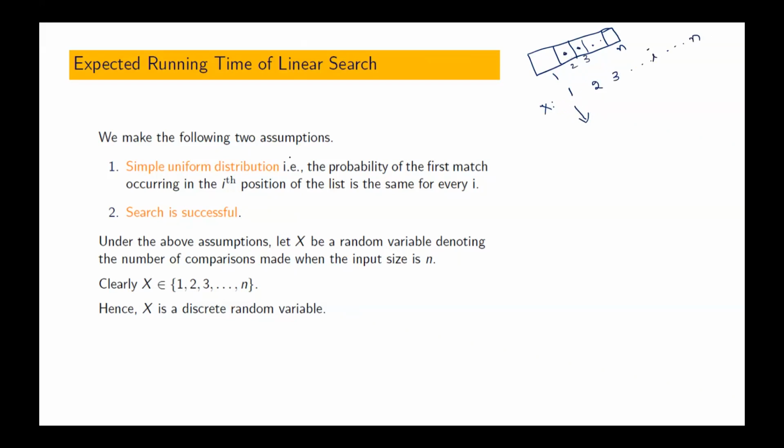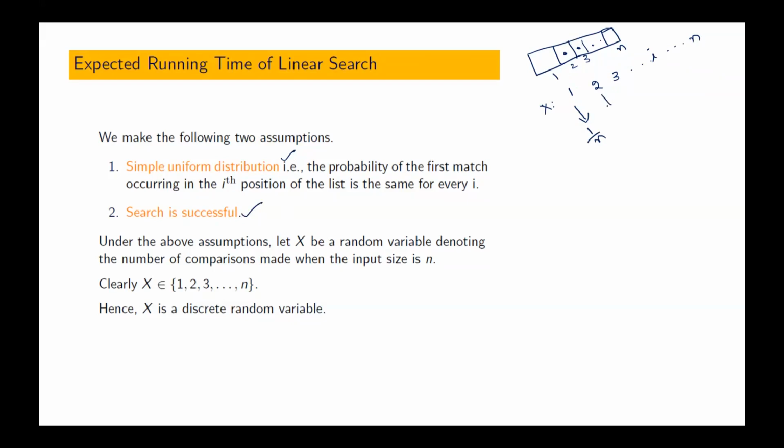If I assume that it is simple uniform distribution, 1 by n. With the assumption that the key is definitely present, that means search is successful. Always search is successful, but we don't know which position it is present. That is not clear to us, but we know that it is successful.